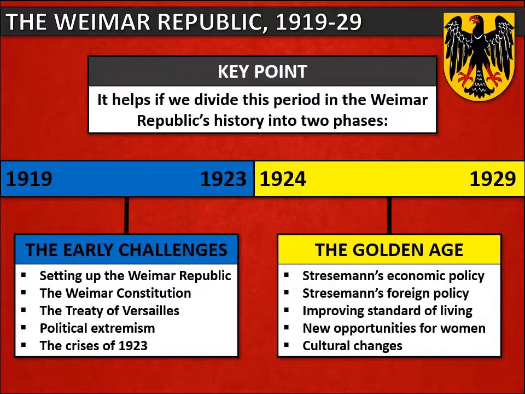And then the later phase between 1924 to 1929, and we call this the Golden Age of Weimar. This is when the Weimar Republic starts to recover, largely due to the policies of Stresemann. In this tutorial, we're going to focus on the early challenges.